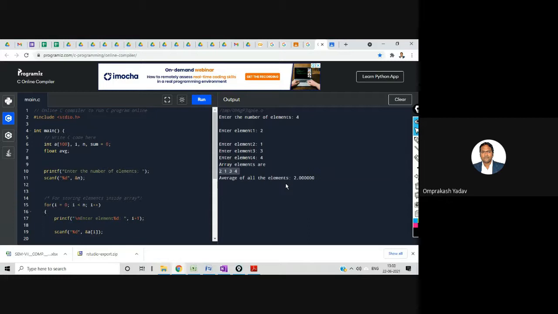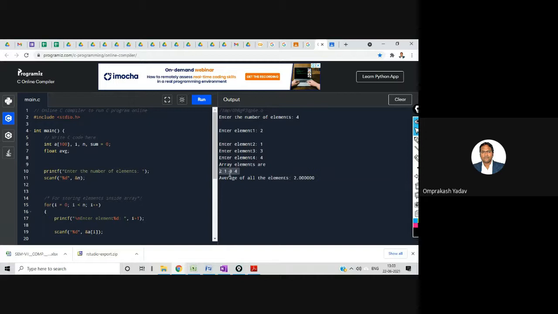Can anybody tell me what problem I have made? What is the bug in my program? I hope my problem is clear, right? I've entered 2, 1, 3, 4, and the number of elements is 4, right?